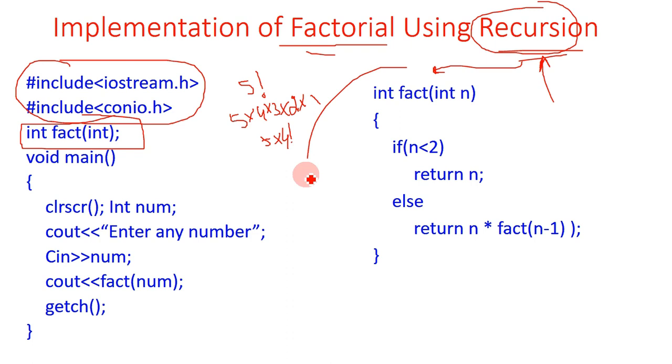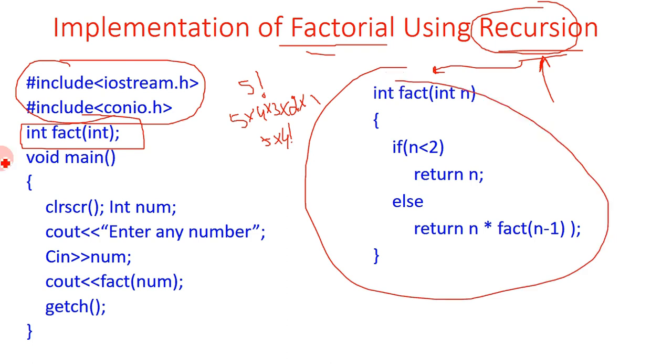Its implementation is this function. In the function declaration, it is said that this function will return an integer type value, its name is fact, and it also takes a single parameter or argument. Again, this is the main function. It says that it will not return any value, void, and this is the name of the main function.